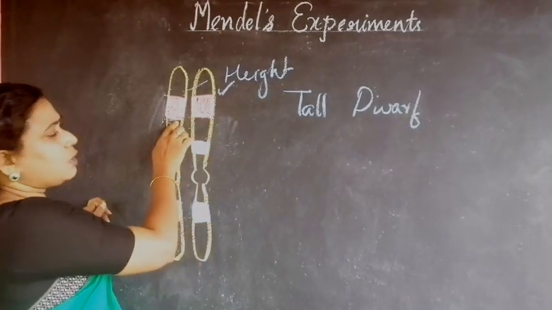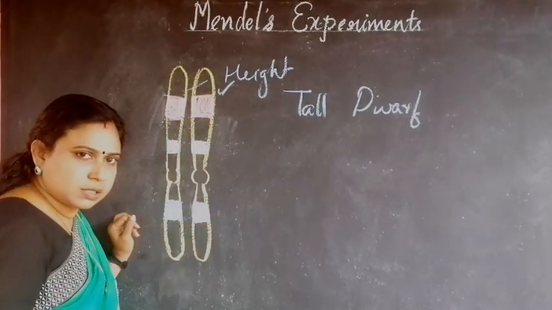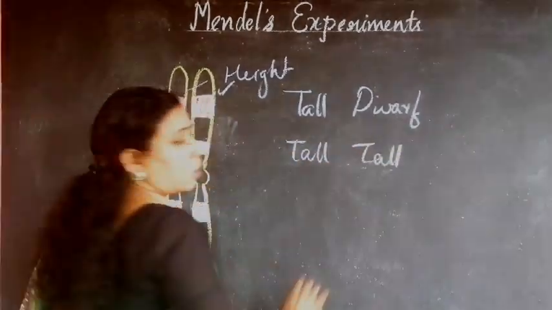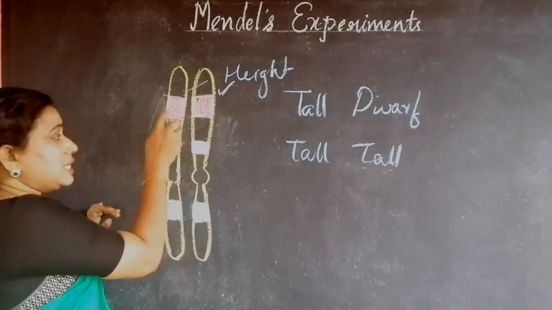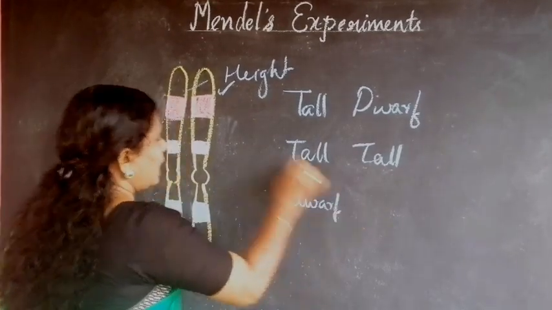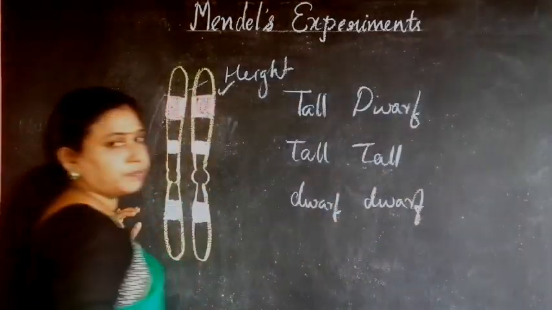Sometimes this will be coding for tallness and this also for tallness. Sometimes this allele may be coding for dwarfness and this also for dwarfness.